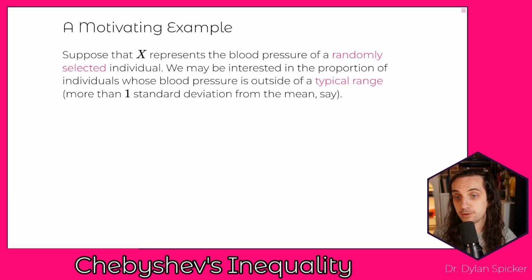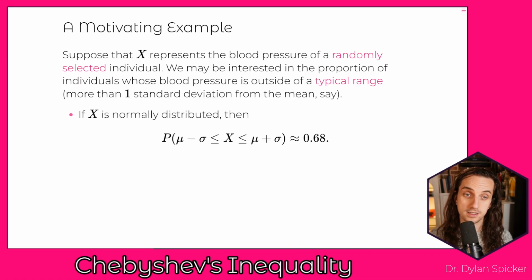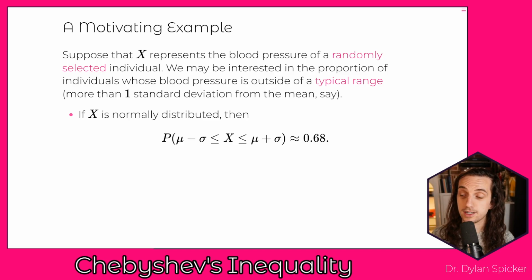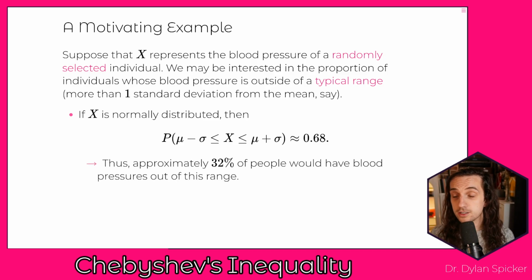If X represents the blood pressure of some randomly selected individual, we might be interested in, for instance, the proportion of individuals whose blood pressure is outside of some typical range. So let's say that we want to know what proportion of individuals have blood pressure that is more than one standard deviation away from the mean. Now, if X is normally distributed, then we can use the empirical rule to say that the probability that the mean minus a standard deviation is less than or equal to X, which is less than or equal to the mean plus one standard deviation, is about 68%, right? So the probability that you're within one standard deviation is about 0.68. And so about 32% of individuals would have blood pressures that are outside of this range.